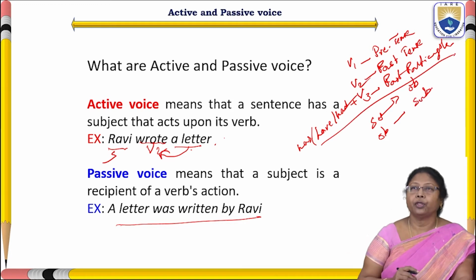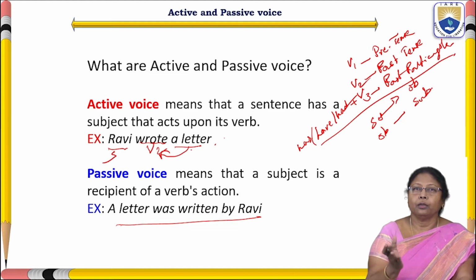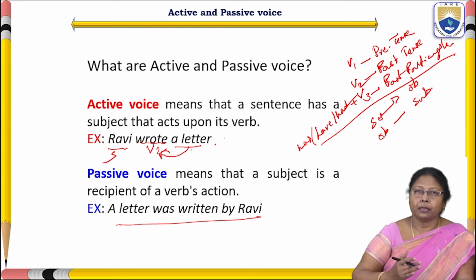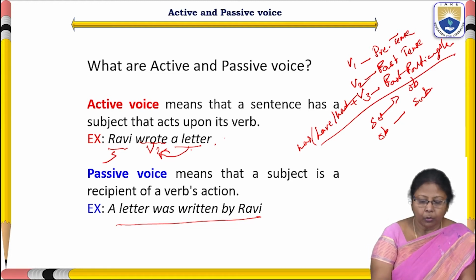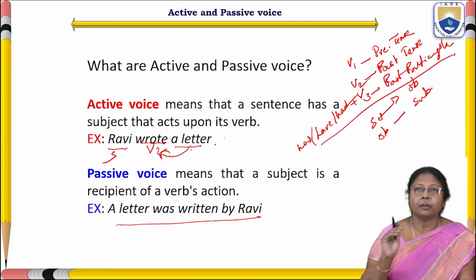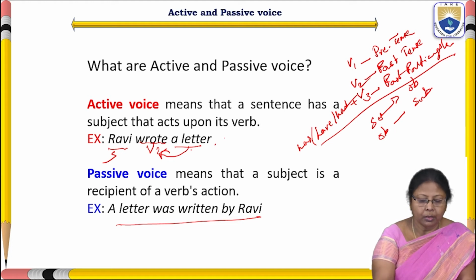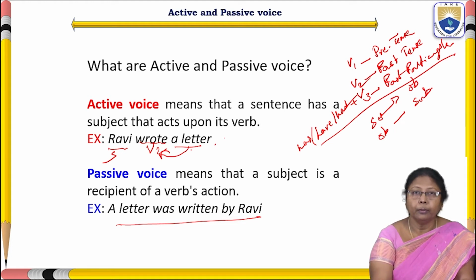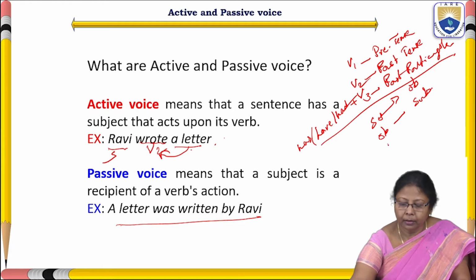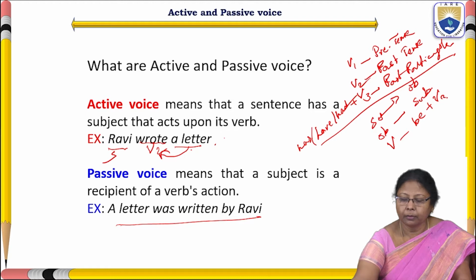In this transformation, in changing from active voice to passive voice, the subject will become the object and the object will become the subject. And what about the verb? The verb will change into be plus V3.